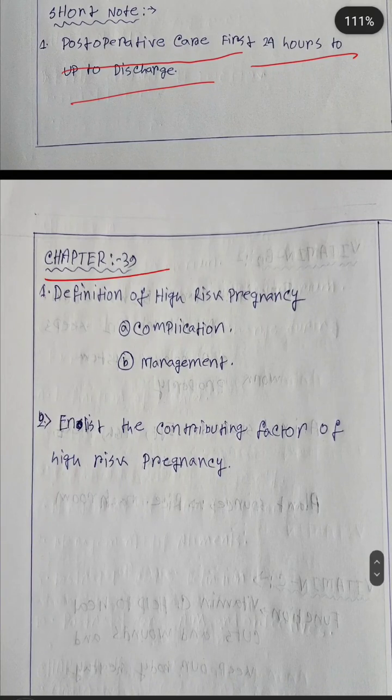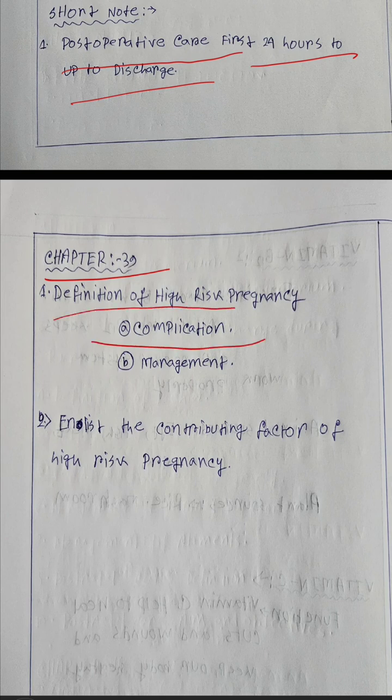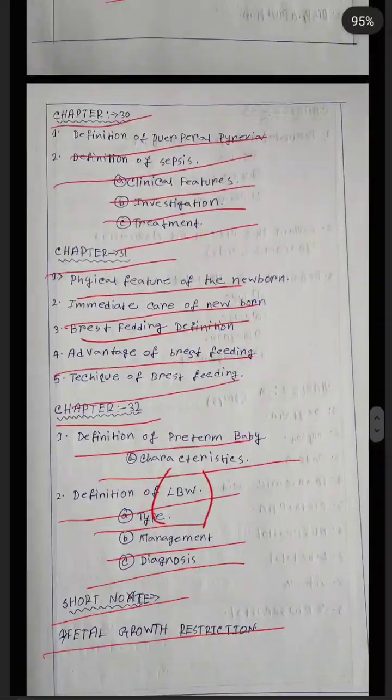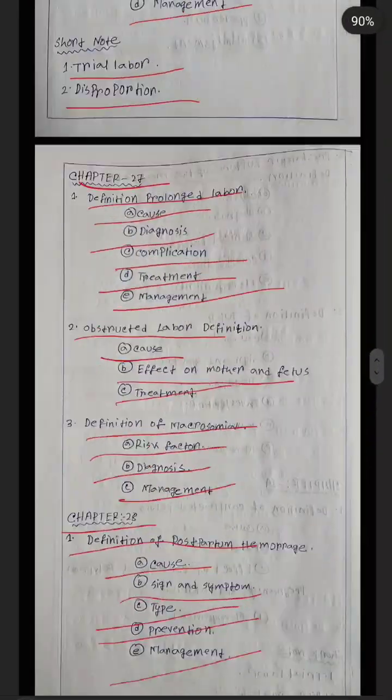Last chapter, that is 39th chapter. First question is definition of high risk pregnancy, complication of high risk pregnancy and management of high risk pregnancy. Second, enlist the contributing factors of high risk pregnancy. This is the total important questions of the third year GNM subject obstetrics.